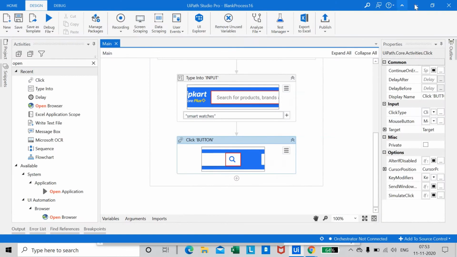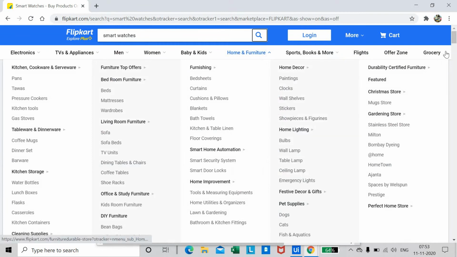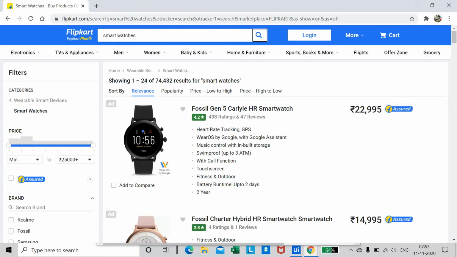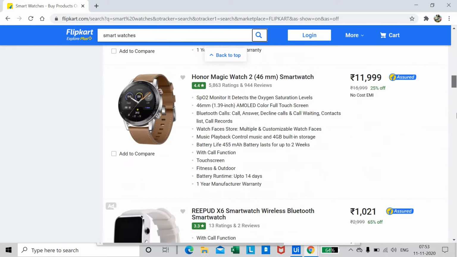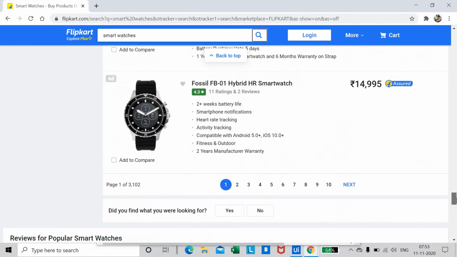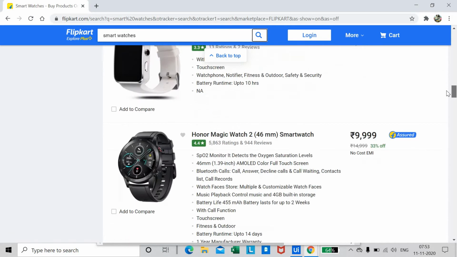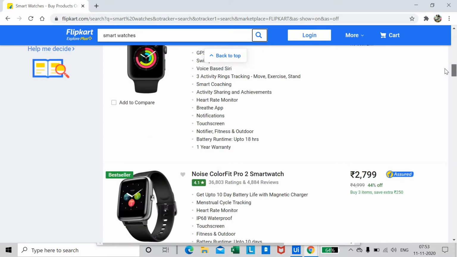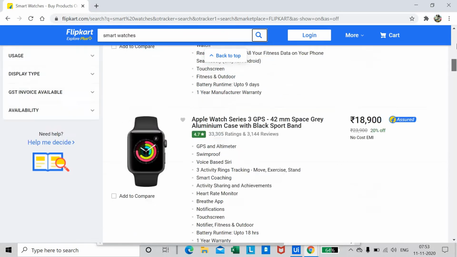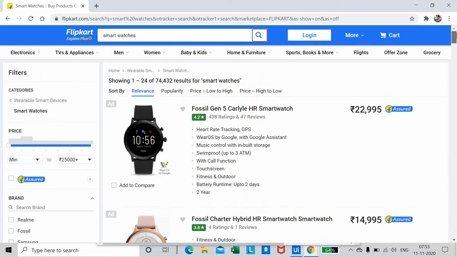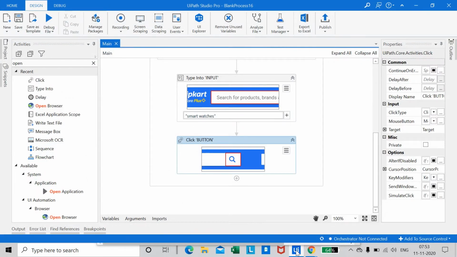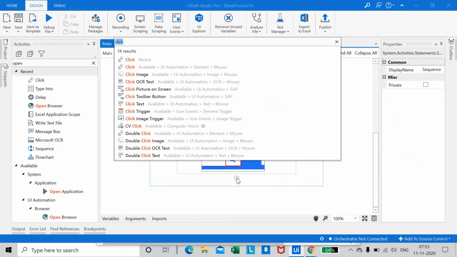Smartwatches, click, and you can see the smartwatches page is open, and there are multiple pages, 10, and might be more also. So what is the next step? These smartwatches data together we would like to extract in an Excel sheet, that is our project. So now what is the process for it? Let us once again open the UiPath Studio, and let us add an activity.